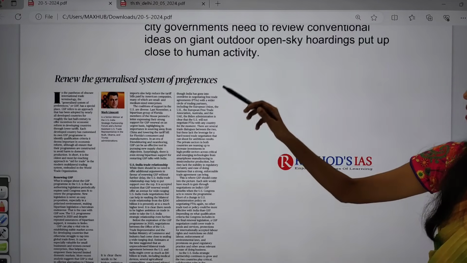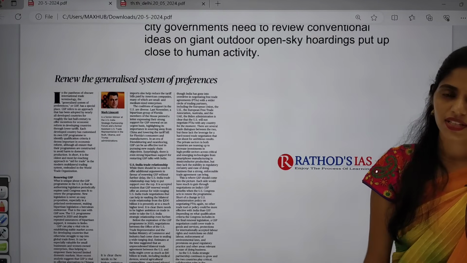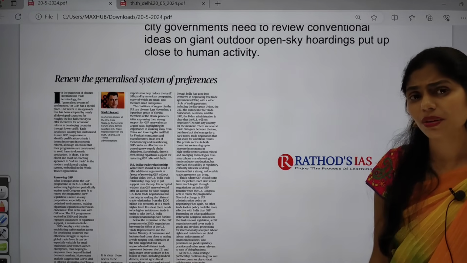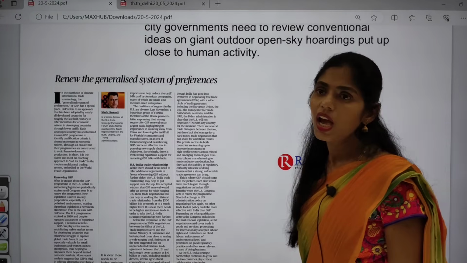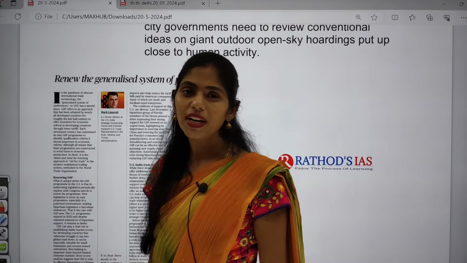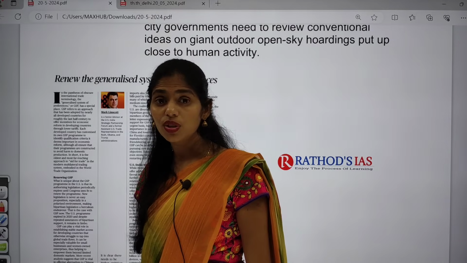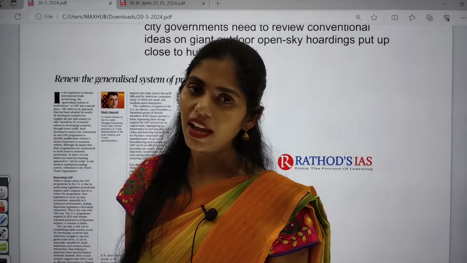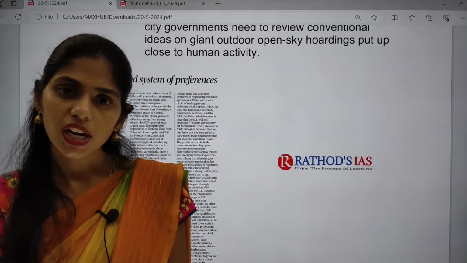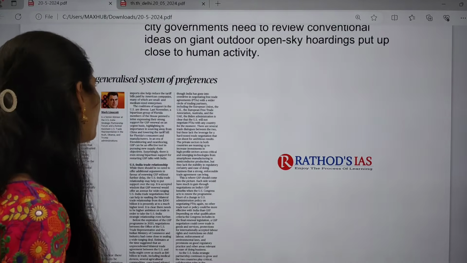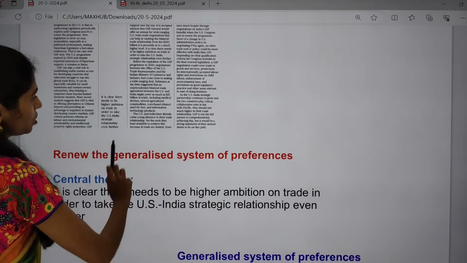It is about the Generalized System of Preferences. This topic is also very important for your economy, and if you have gone through your WTO topic and India-US relations, you might have come across this term. Now let us see this topic in detail.